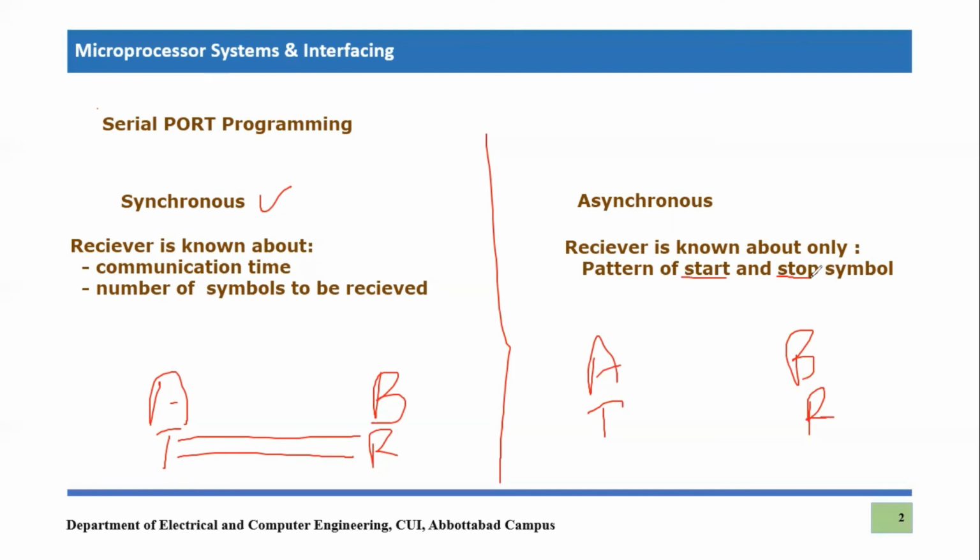This is the method in which the receiver does not know the number of symbols to be received. For example, 8 bits will be received, or 9 bits will be received. That is why it is called asynchronous mode. It is not synchronized with the transmitter, right? So these are the two different modes available in communication. It could be synchronous, right? It could be asynchronous.